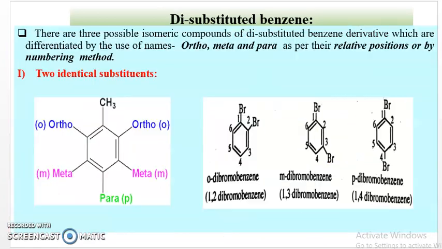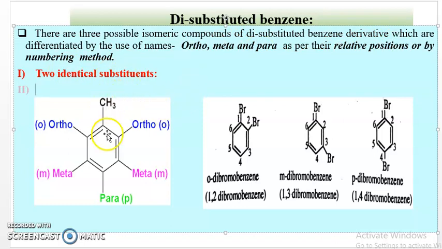Then next is the disubstituted benzene, meaning two hydrogen atoms of the benzene ring are substituted by other groups. This is called substituted benzene. In this case, there are three possible isomeric compounds of disubstituted benzene derivative, which are differentiated by the names ortho, meta, and para as their relative positions, or by the numbering method.